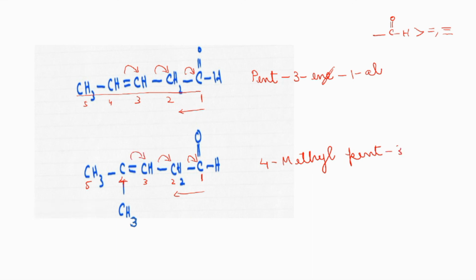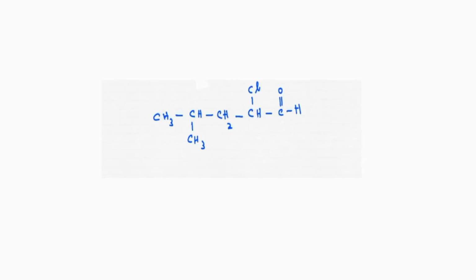Pent-3-ene we are not writing; we are rubbing the E and attaching al, where al is present on the first carbon atom: 4-methylpent-3-en-1-al. That's the name of the compound. Easy. We have learned everything related to the nomenclature of aldehydes. You can take a screenshot of this compound, try this by yourself and tell me the answer. Thanks for watching. See you in the next video.